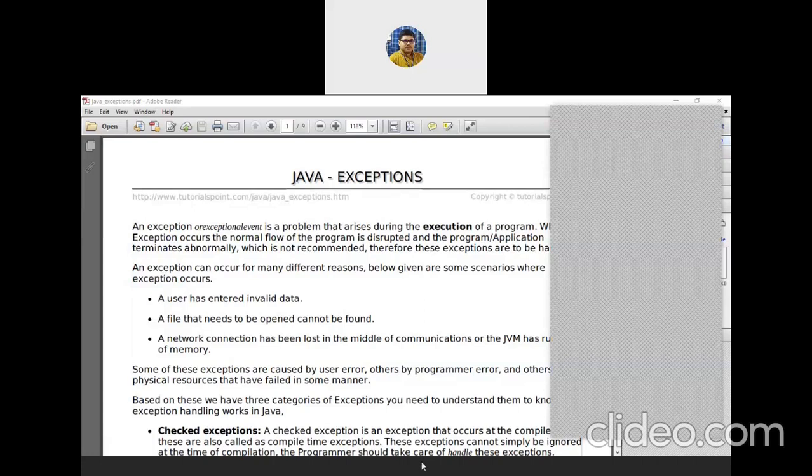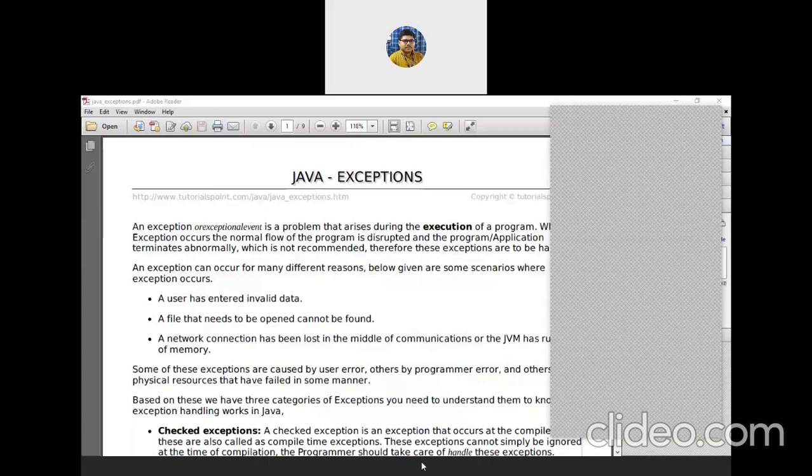So this can also be considered an exception. Why does the exception occur? The user entered an invalid value for the variable y. Because the user entered the value of y as 0, that's why the exception occurs in this case.